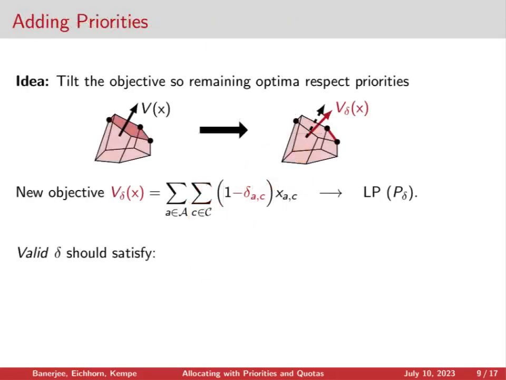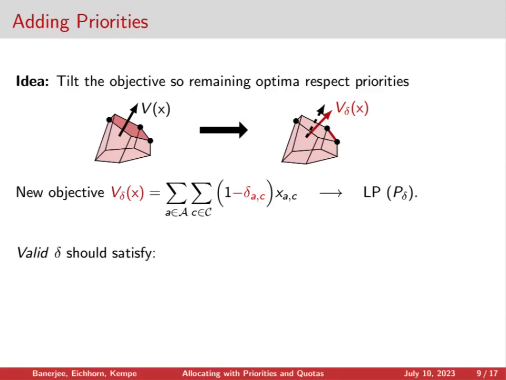Let's try to get some geometric intuition for what's going on here. When we solve our linear program, it'll pull out one of the corner points of the optimal face of our constraint polytope, which we know corresponds to integer allocations. And some of these allocations will be good. They'll respect priorities. These are depicted in the picture by the black points, while others won't respect priorities, like the allocation that we saw on the previous slide. And we need a way to be able to select out only the good allocations.